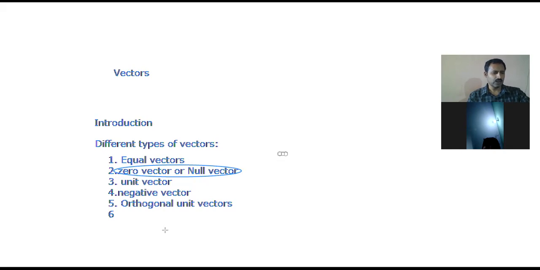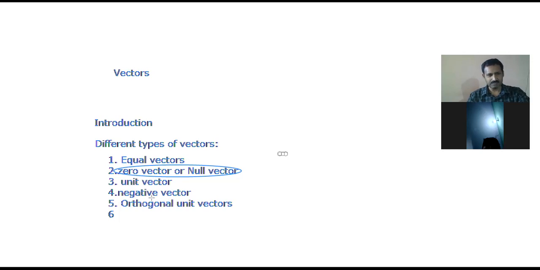Examples of the null vector: velocity of a stationary object, acceleration of an object moving with uniform velocity, and the resultant of two equal and opposite vectors.